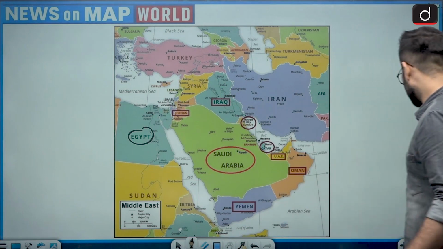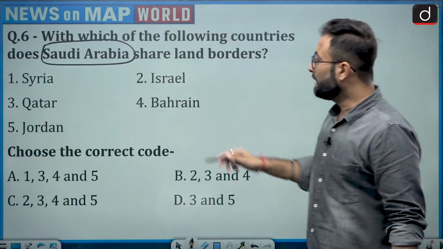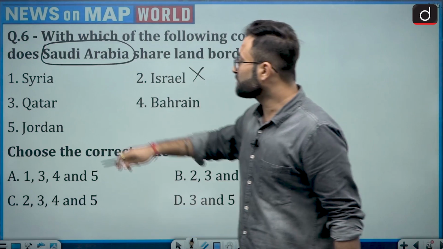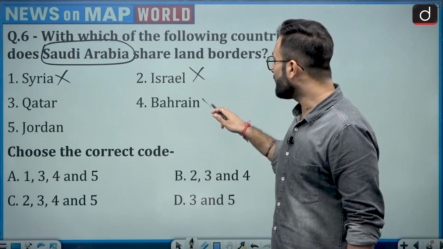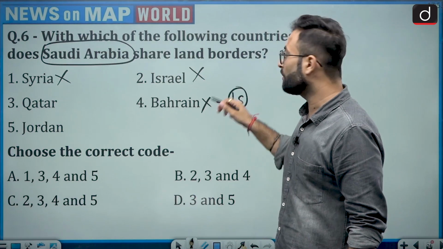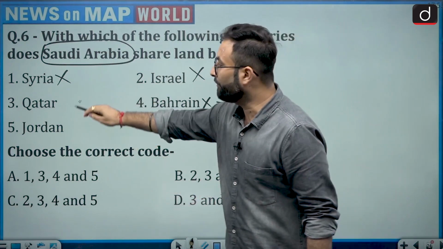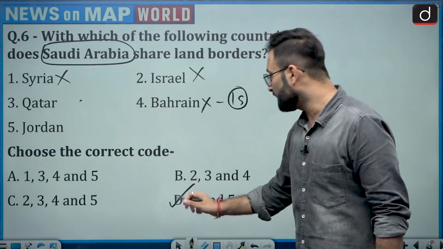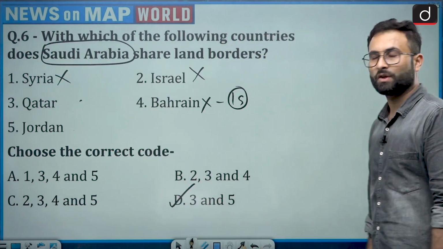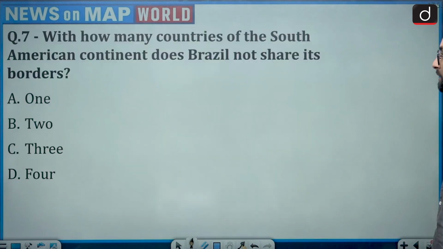Okay, so coming to the question again, here you can see Israel does not have a border. It does not have a border with Syria. We know that. That is also not true. Bahrain, I told you that it is an island country, so that is also not true. Now 3 and 5 can be your options, that is Qatar and Jordan. Option D is there, 3 and 5. So option D would be your right answer. Okay, now we can move further to the next question.